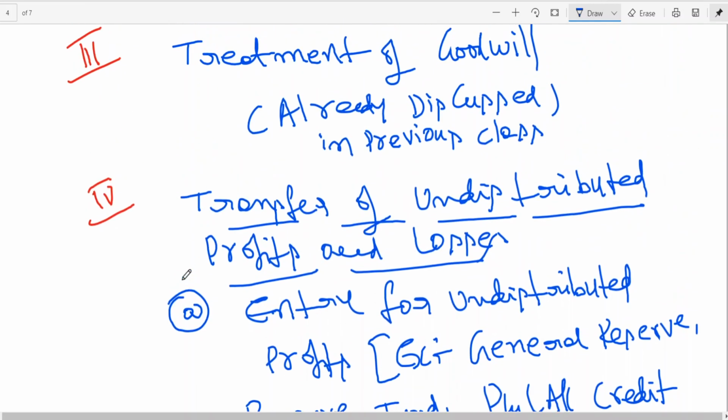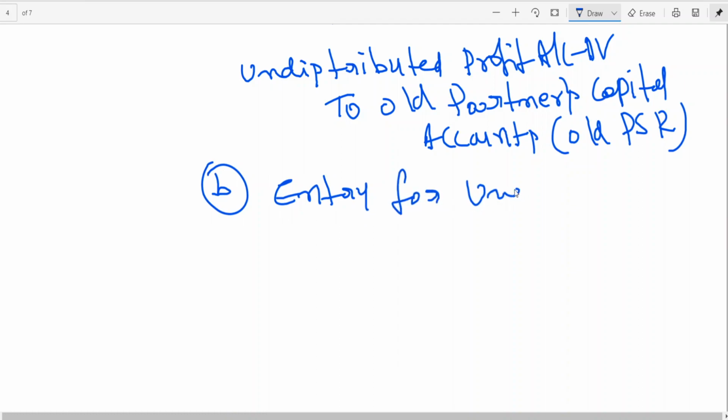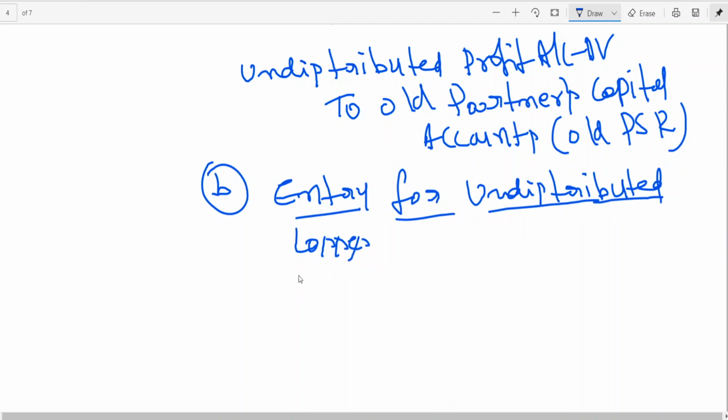Then B. Entry for undistributed losses. Here, examples.